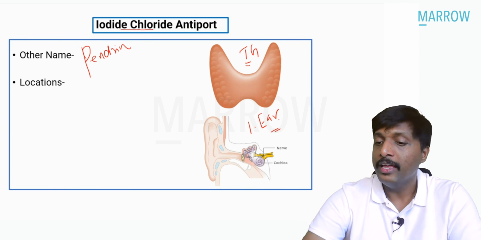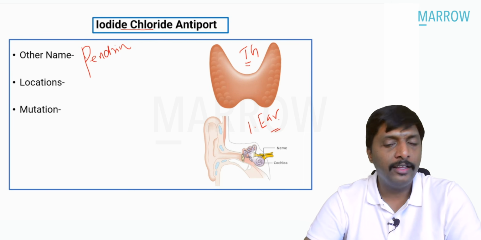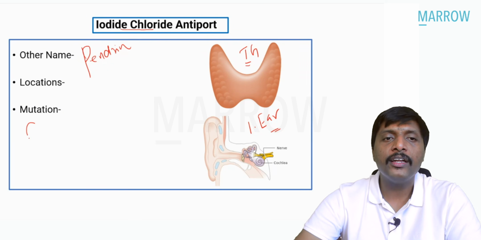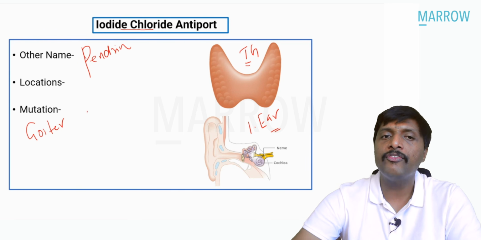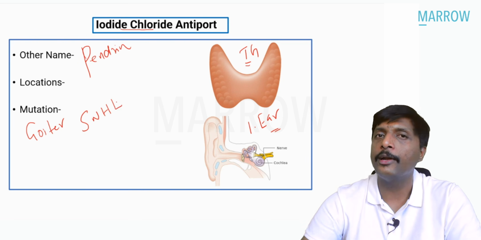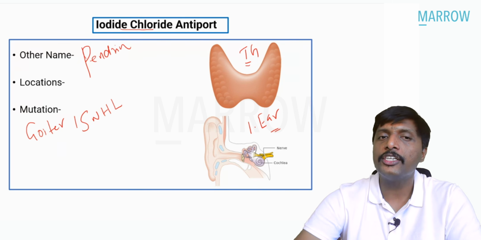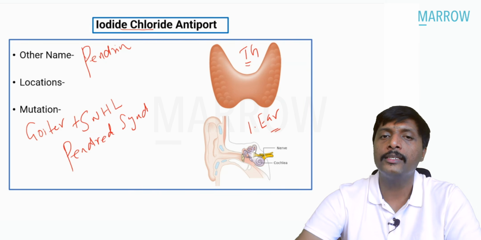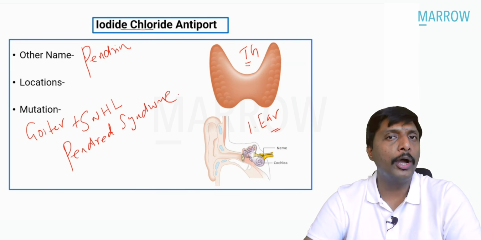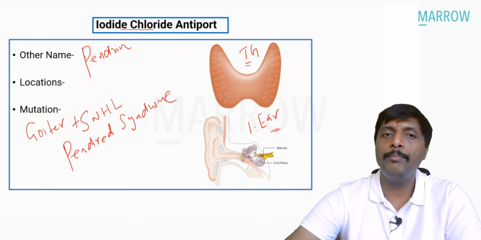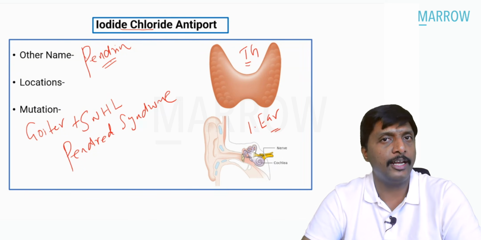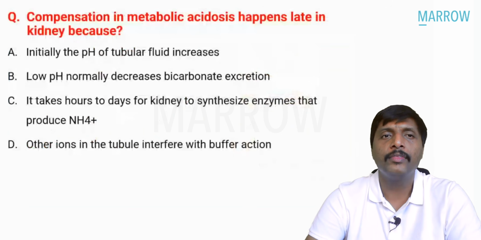That is why if the channel protein is mutated, the thyroid gland will be affected. The patient will definitely have goiter. The inner ear will be affected; it is sensorineural hearing loss. What is this combination, sir? Mutation of pendrin leads to a very well-known syndrome, that is Pendred syndrome. Goiter plus sensorineural hearing loss, Pendred syndrome. So it is about the pendrin here. The answer is pendrin. Next question.